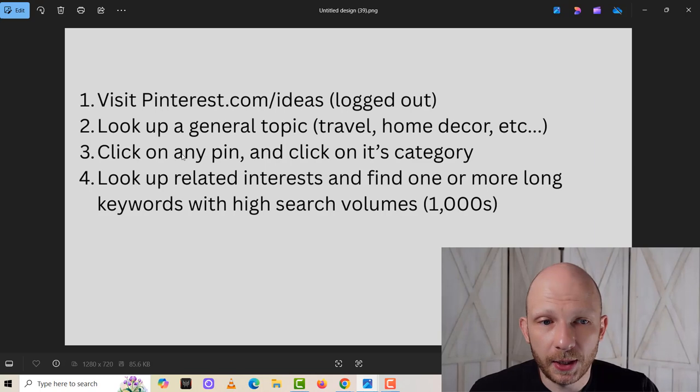Getting back into the main subject. So these are the steps that are necessary. The first thing you're going to want to do is visit pinterest.com/ideas, but while you're logged out.